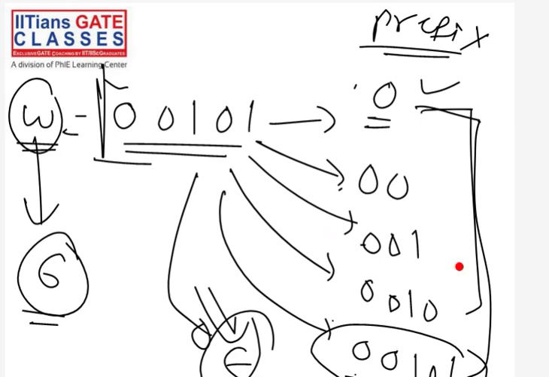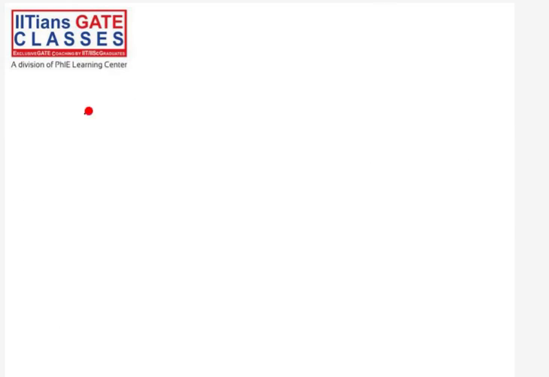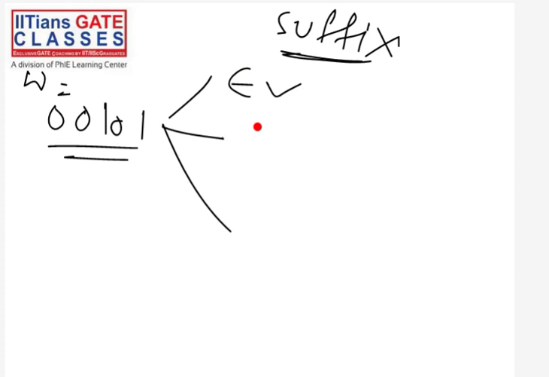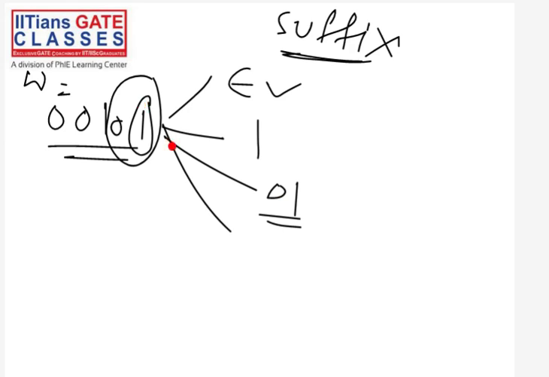Now you can try suffix. For example, if you have the string 0 0 1 0 1, this is our string. Now I am going to write all the suffixes of this string. What is the definition of suffix? From the rightmost symbol, you take zero or more symbols. If you do not take any symbol, you get the empty string, which is a suffix. This 1 is a suffix because from the end you can take one symbol. From the end you can take two symbols, so this 0 1 is a suffix.